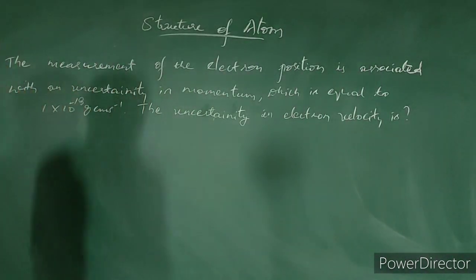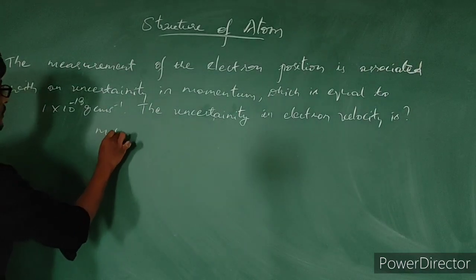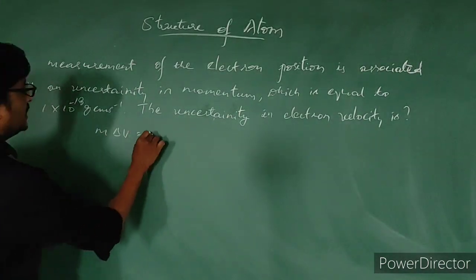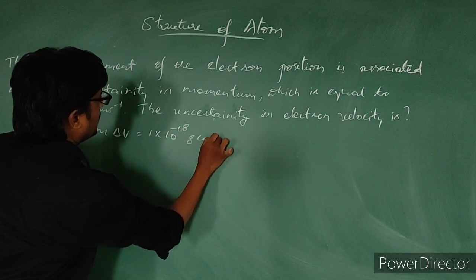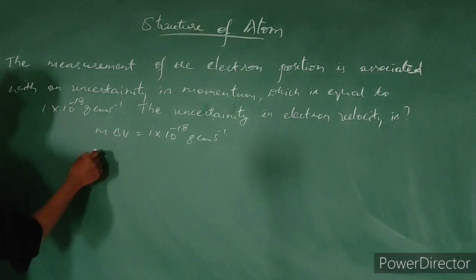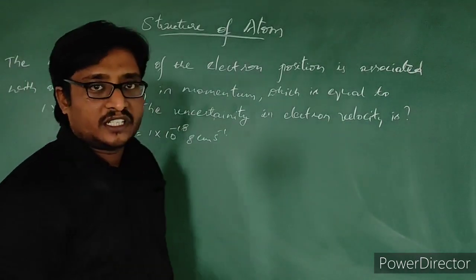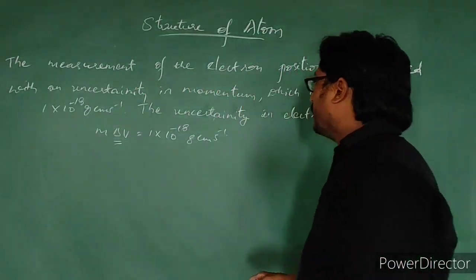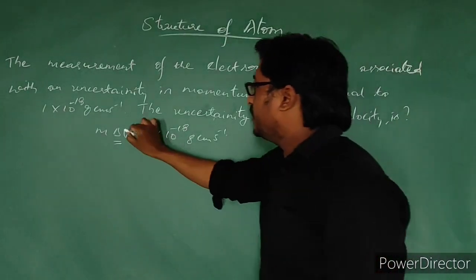That is m del v, which he has given us as 1 into 10 to the power minus 18 gram centimeter per second. So now we need to calculate uncertainty in velocity, nothing but del v.